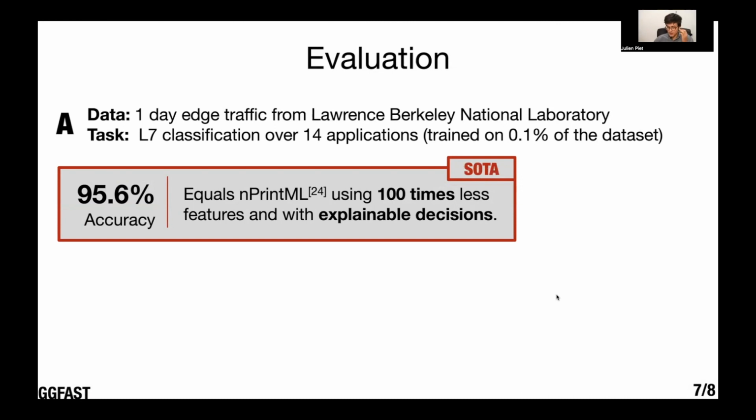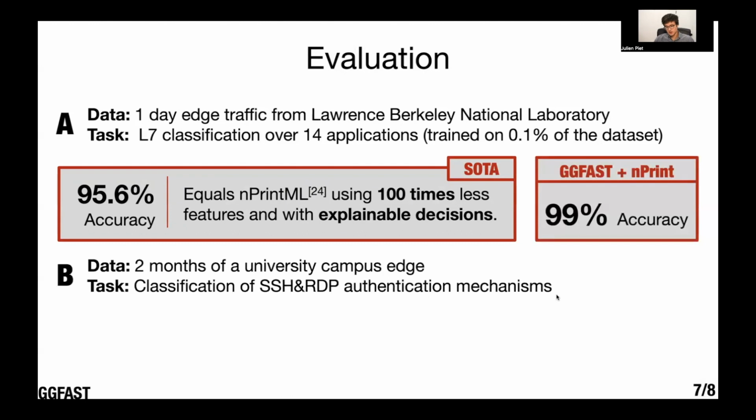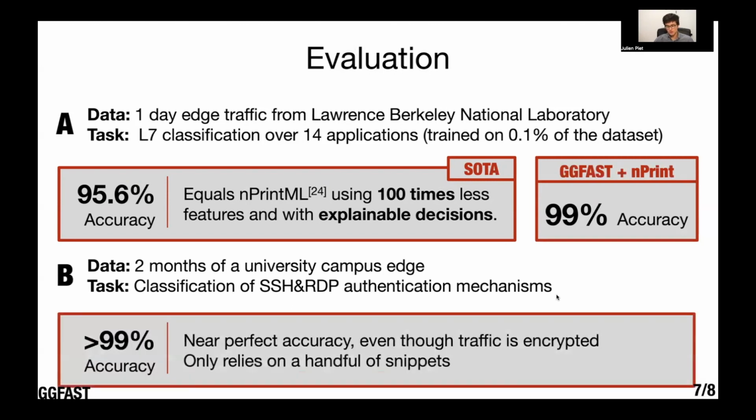And actually, if we take GGFAST features and nprint features and combine them, we can train a classifier that goes even further and gets to 99% accuracy, because our explainable, interpretable features are orthogonal to the features that nprint uses. Our second task is classification of SSH and RDP authentication mechanisms on 2 months of a university traffic. And we find that we get near perfect accuracy, even though the traffic is encrypted and only relying on a handful of snippets. So this shows how GGFAST is competitive with the best techniques, yet is still interpretable and easy to use.